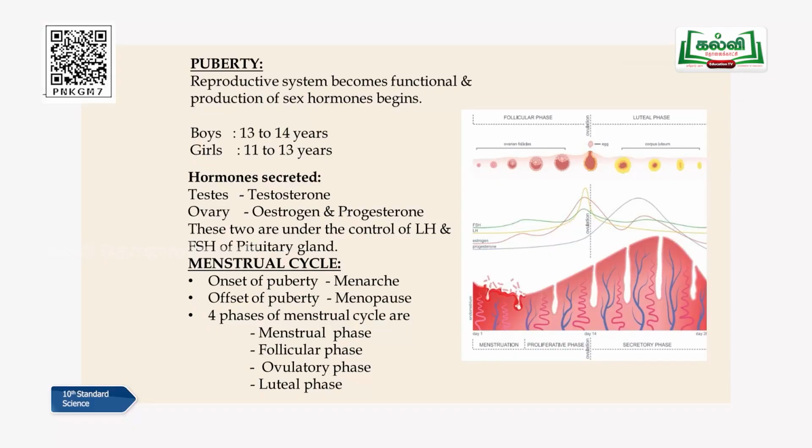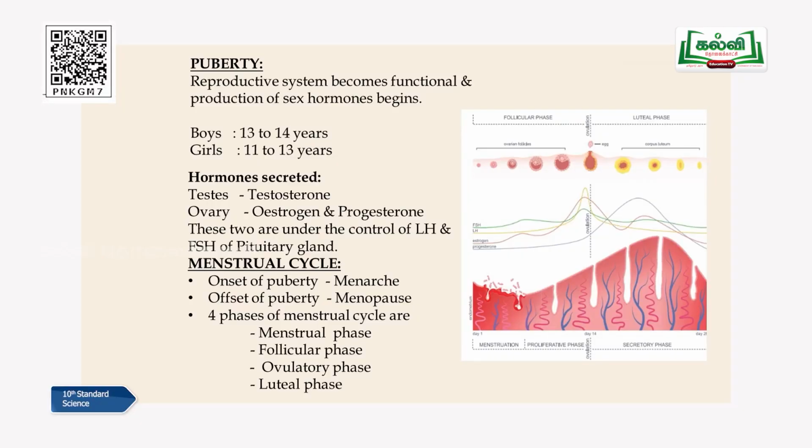This is followed by the secretion of sex hormones. In the case of male, testosterone. In the case of female, estrogen and progesterone. I'm going to learn that in detail now, children. So puberty is nothing but where a particular person, either male or female, is getting ready to enter into the reproductive cycle in their life. During this time, hormones are secreted, as you can see here on the slide. The hormone secreted by a boy is called testosterone. From the testis it will be released, and in the case of girls it's estrogen and progesterone.